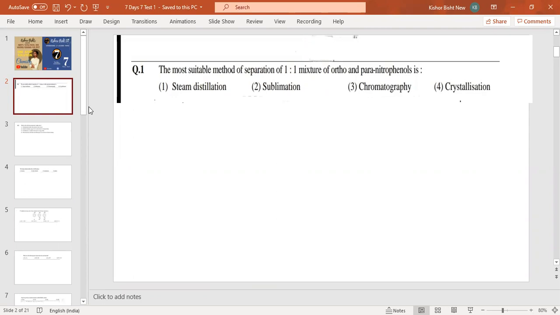Now, first thing is how it is prepared, why we are going to separate, and how we will separate. Everyone knows that the paranitro and orthonitro are mixed in a solution. Whenever phenol reacts with HNO3, it will form a mixture of orthonitrophenol and paranitrophenol.